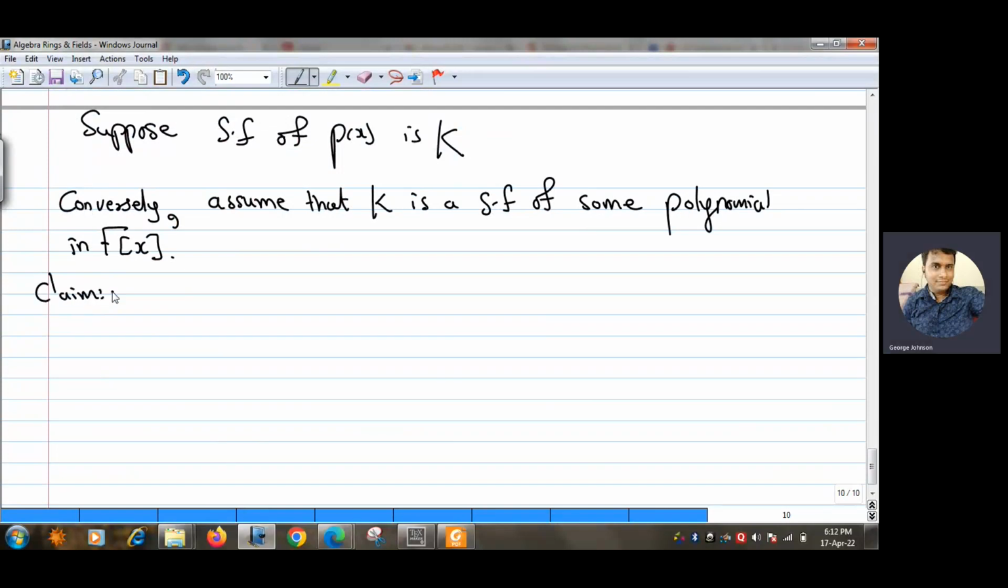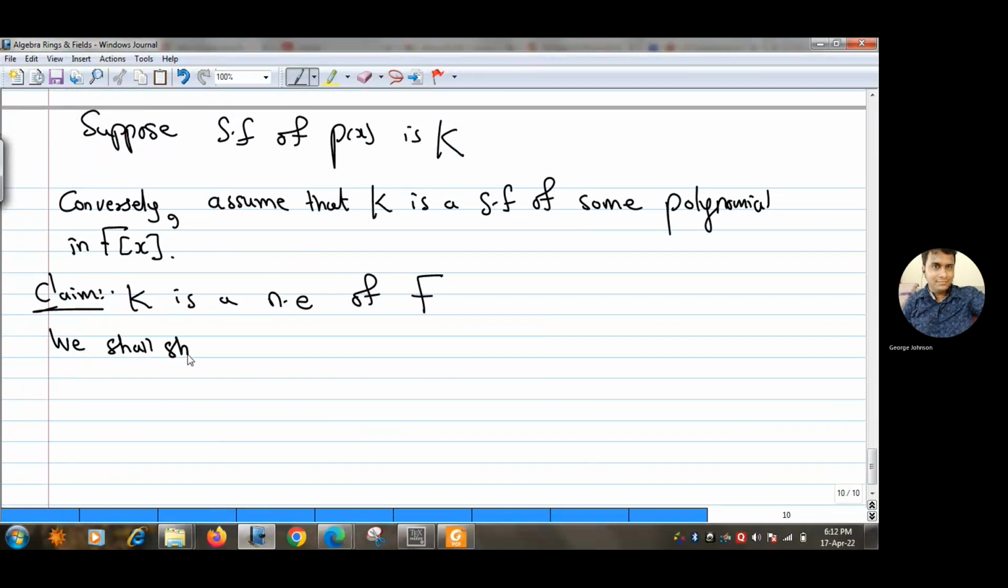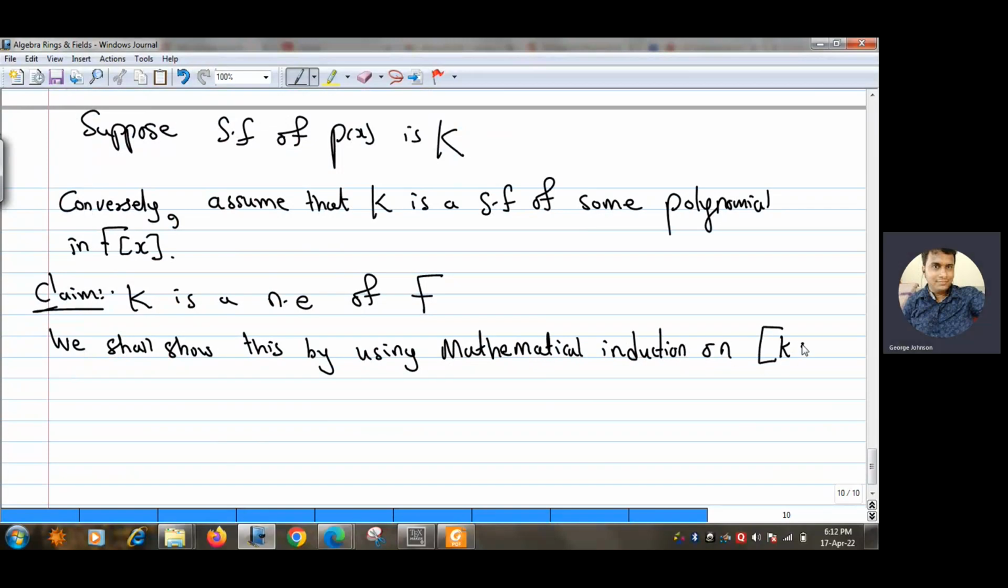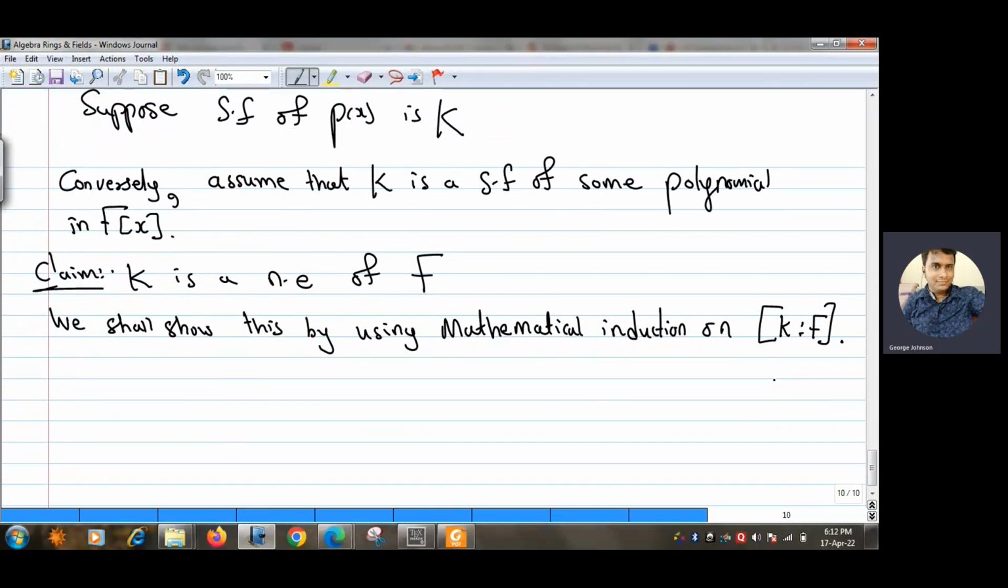Our claim is to show that K is a normal extension of F. So we will prove this by using mathematical induction, induction on the dimension of K over F. So the dimension of K over F is nothing but a natural number, right? So we'll assume that the base case is that the dimension of K over F is 1.